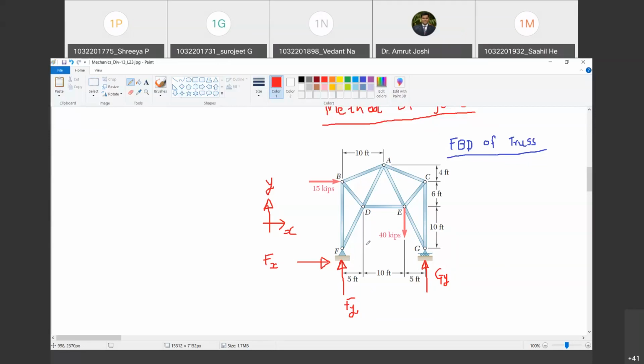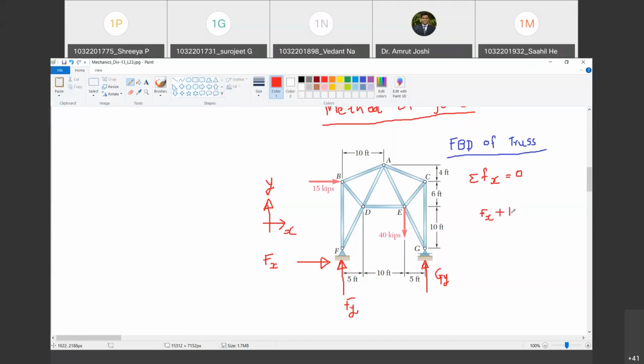Now how many unknowns are there? Tell me. These reactions are three. Three unknowns are there. And how many equations of equilibrium do we have? Three. Summation Fx equal to 0. So which equation should I apply first? Summation Fx equal to 0 अगर मैंने apply किया तो मुझे Fx directly मिल जाएगा. Are you with me? Yes, sir. So summation of all the forces in x direction must be equal to 0. This is the equation of equilibrium that I am applying, and that leads to this Fx. Happy? Yes, sir.